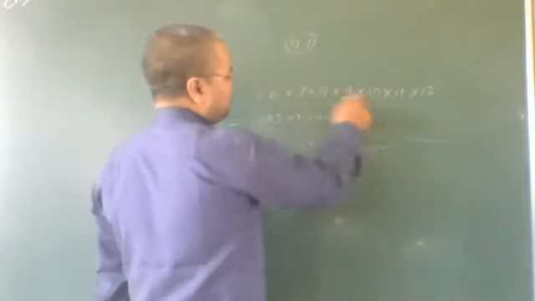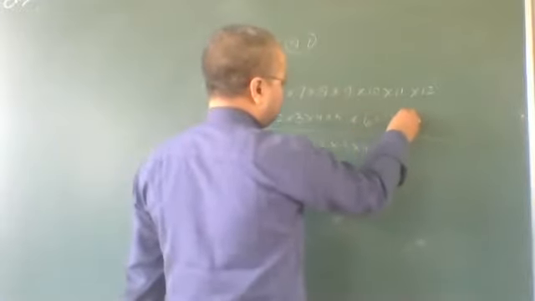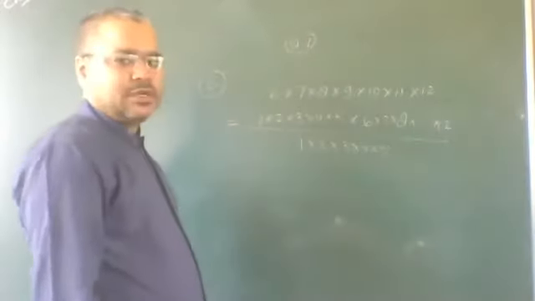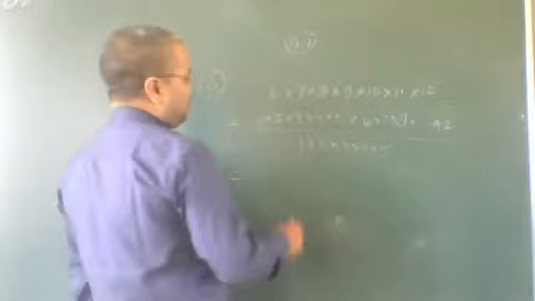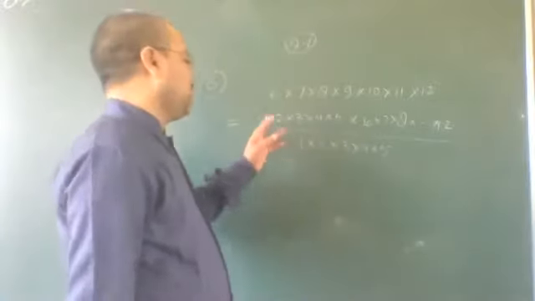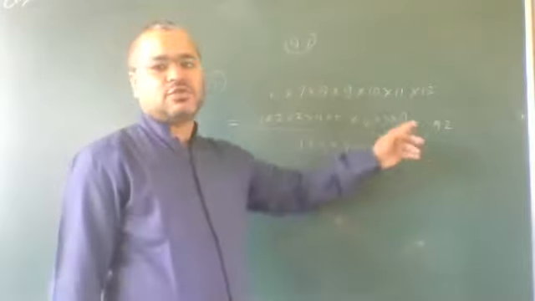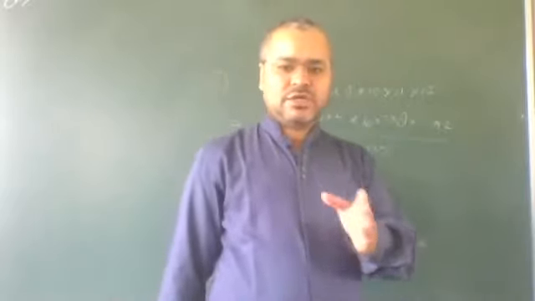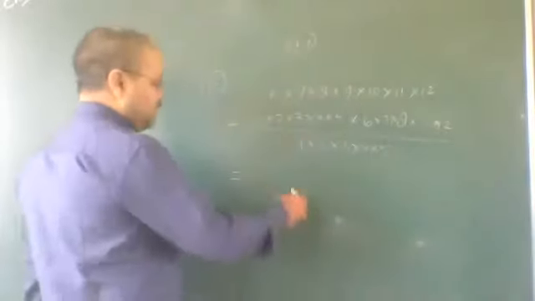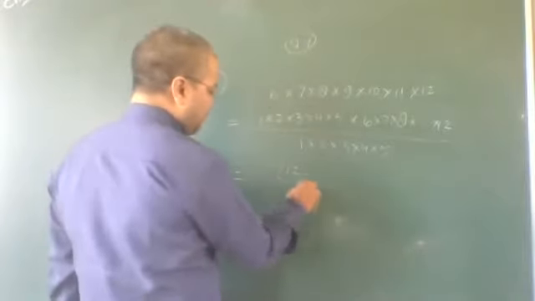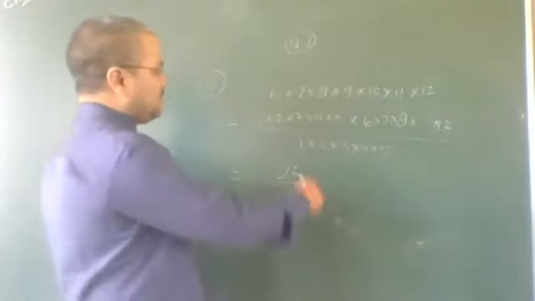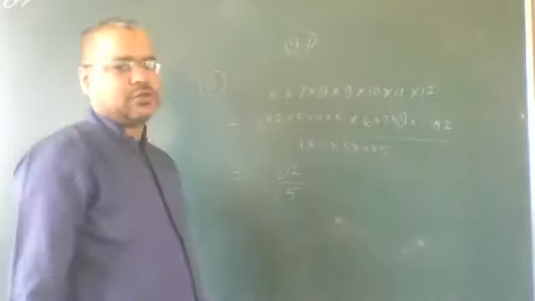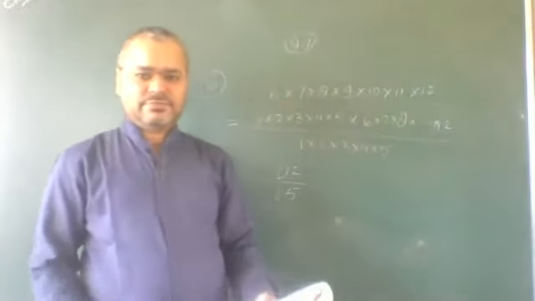Again we repeat from 6 to 12. Now this is the multiplication of first 12 natural numbers, called factorial 12. So in factorial form, this statement can be written as factorial 12 upon factorial 5. Getting?